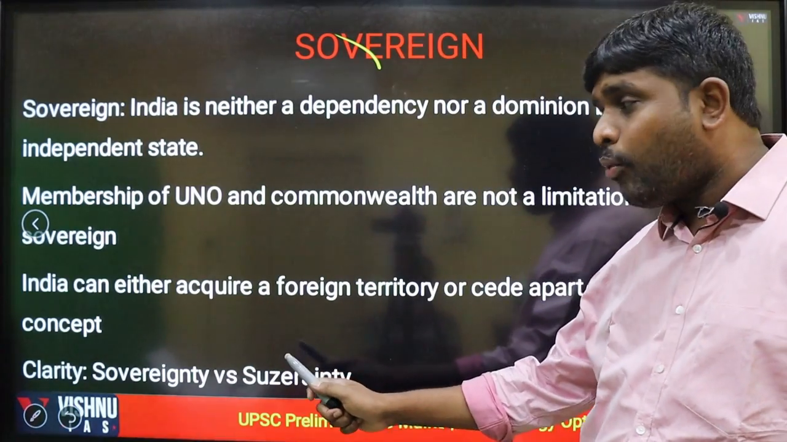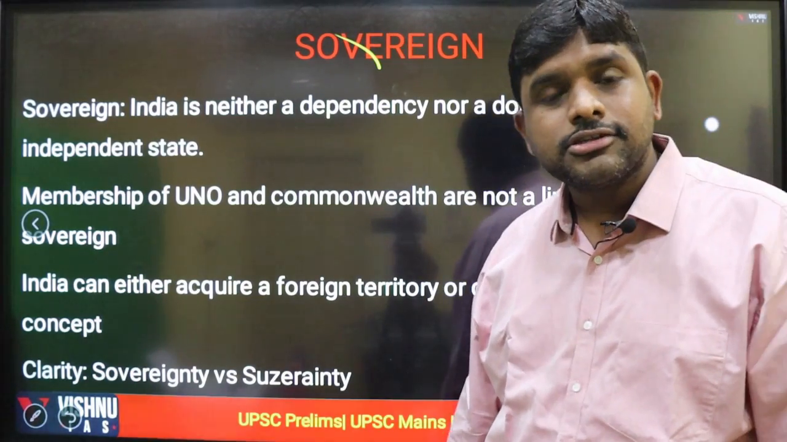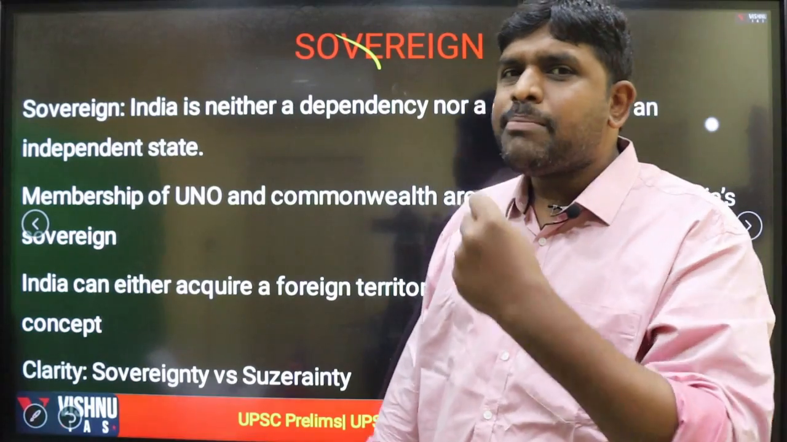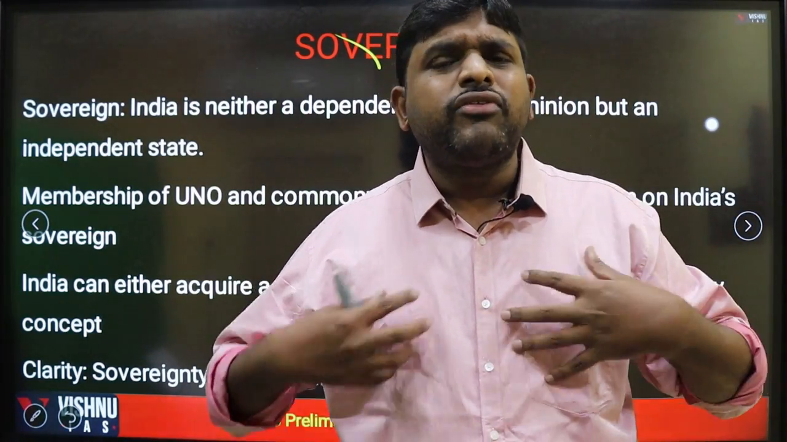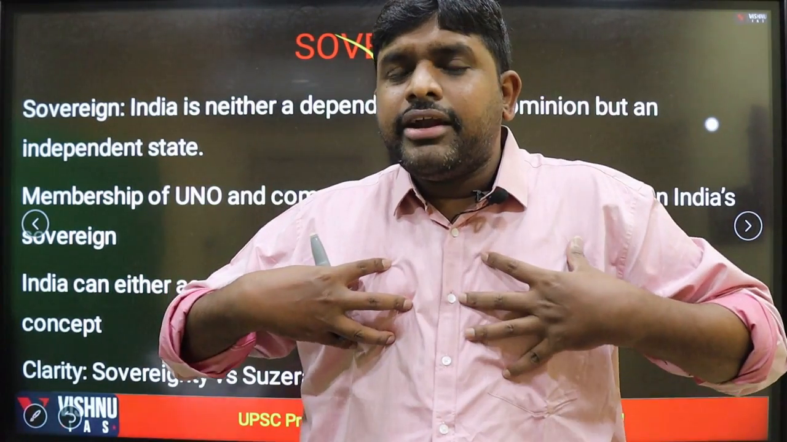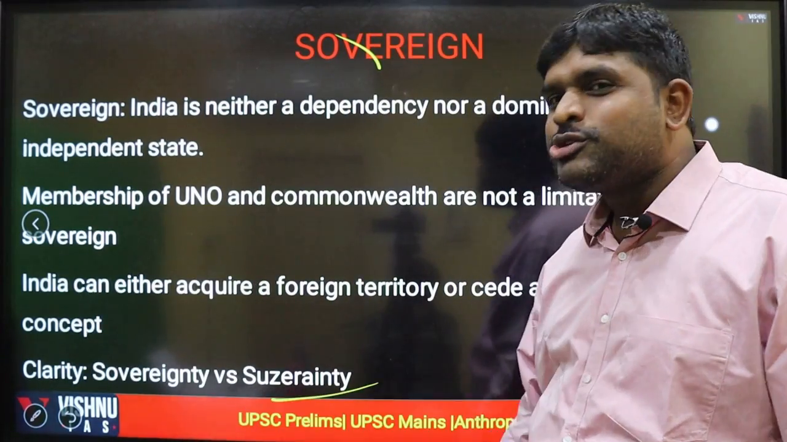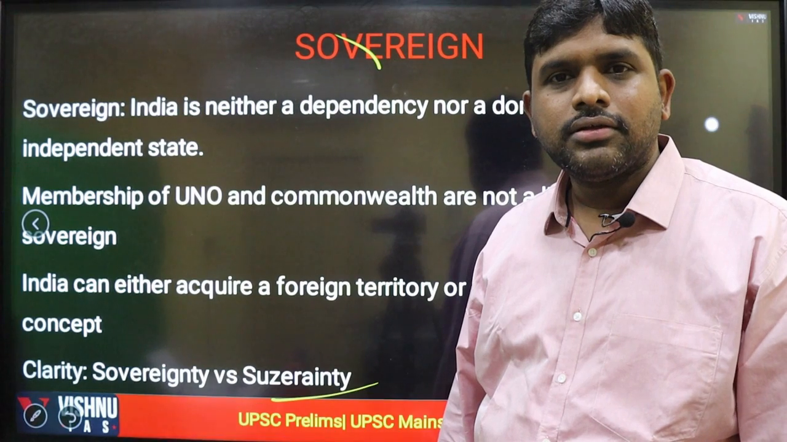India can either acquire a foreign territory or cede a part of its territory. We can acquire any part of the world or we can give any part of the country to another country. Why? Because it is our own decision. Our own, independent decision is called sovereign, and the opposite of sovereign is suzerainty. The terms are very important.